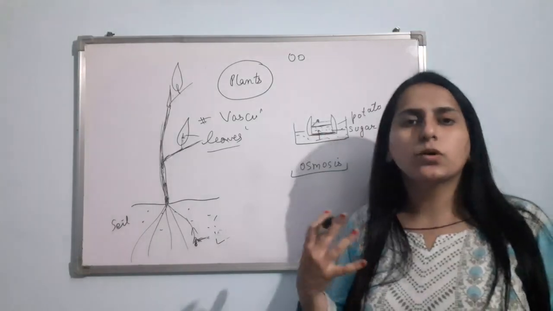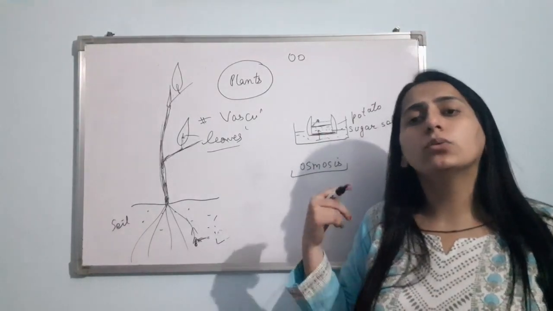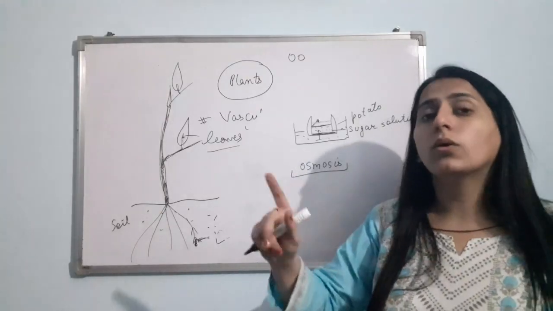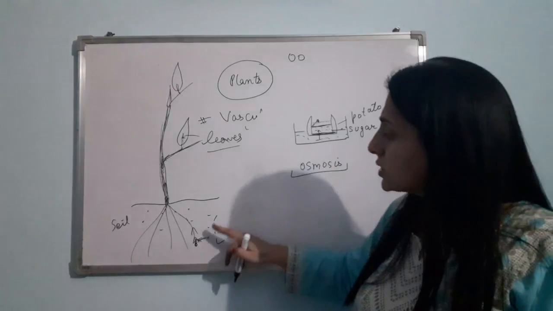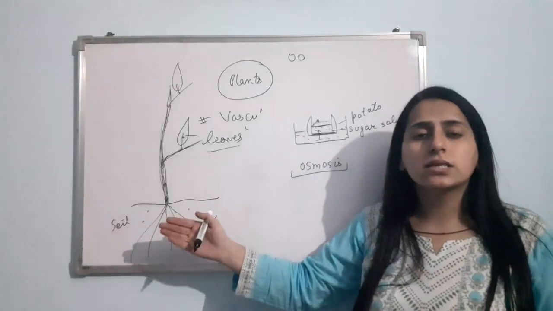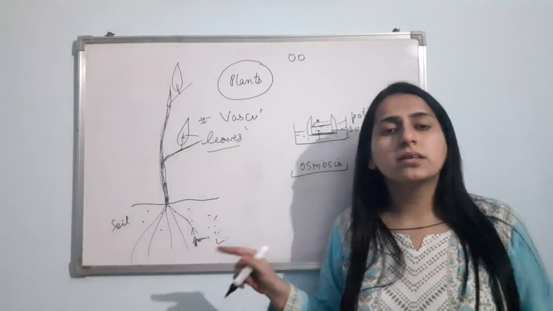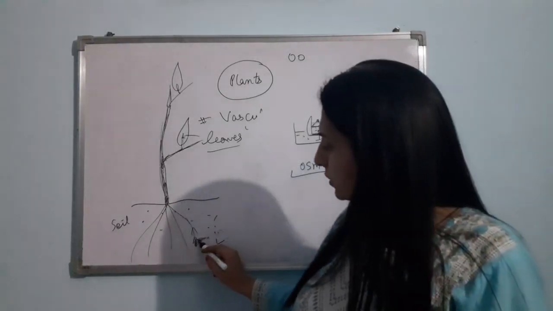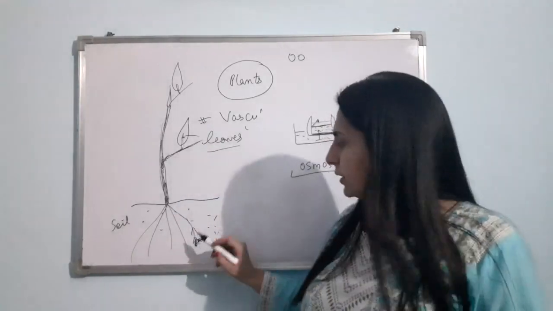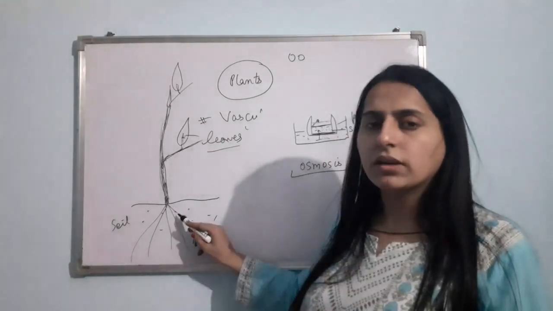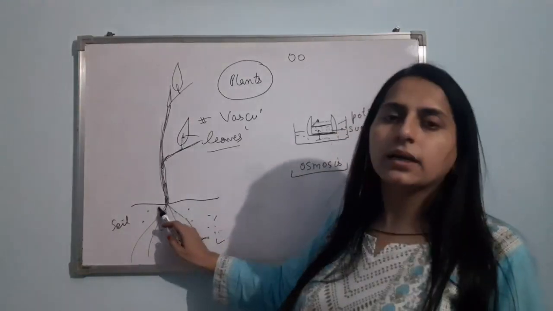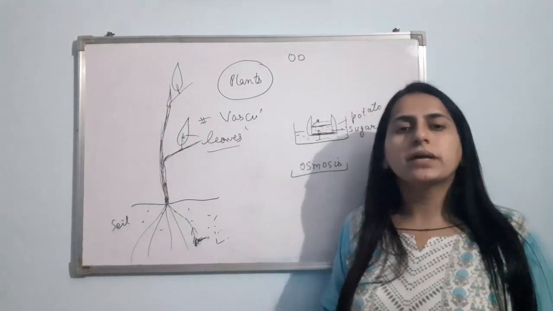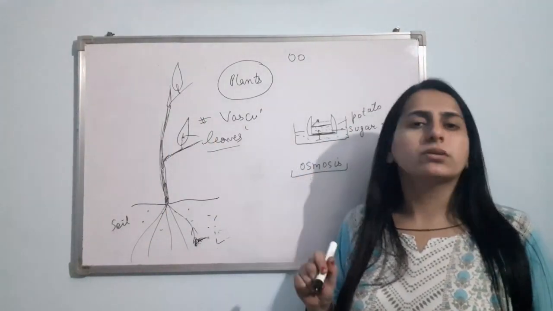The process of transportation of water from its higher concentration to its lower concentration. Clear? So this is osmosis, and from one cell to the other cell, there is transportation of water by this process only in case of plants. So by osmosis, firstly the roots will absorb the water, then by osmosis the water will travel in the roots, and then there is xylem that helps in the transportation of water throughout the plant body, and there is phloem that helps in the transportation of food throughout the plant body.